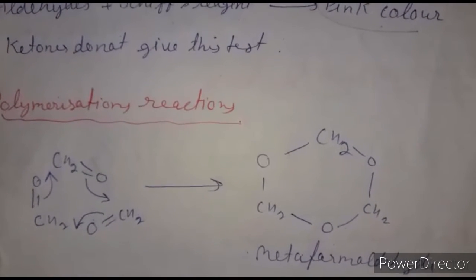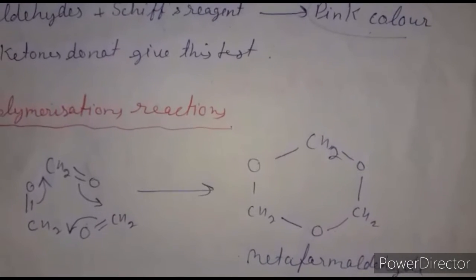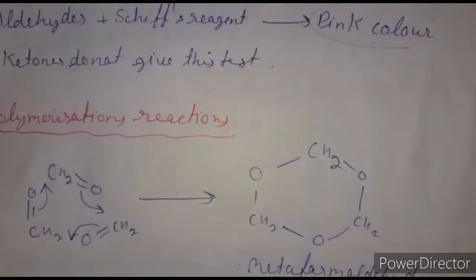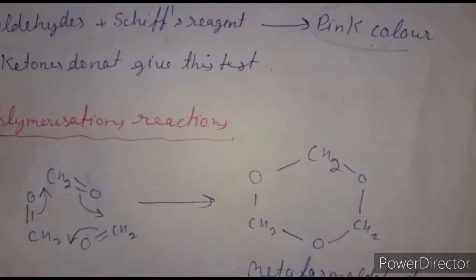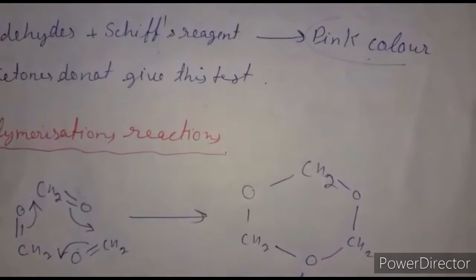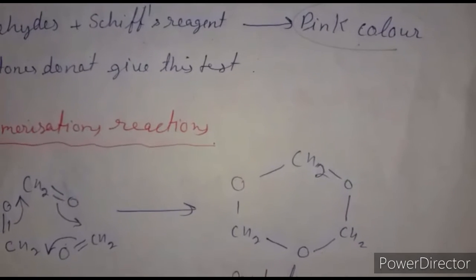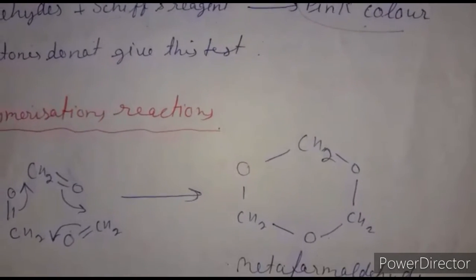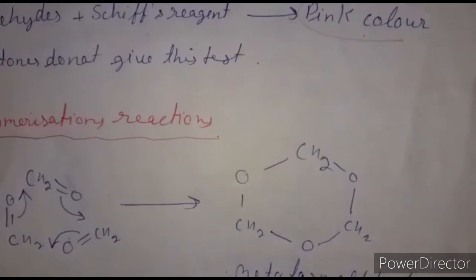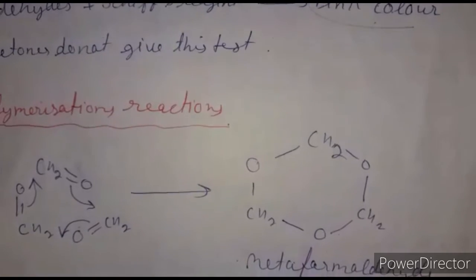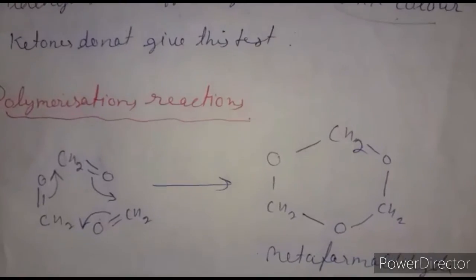If a 40% aqueous solution of formaldehyde, called formalin, is evaporated to dryness on a water bath, it changes into paraformaldehyde, which is used for the preparation of bakelite with phenol. Similarly, three molecules of acetaldehyde polymerize to form a cyclic trimer, paraldehyde, which is used as a hypnotic in medicine. Similarly, higher members of aldehydes, and also ketones, combine to form polymers.